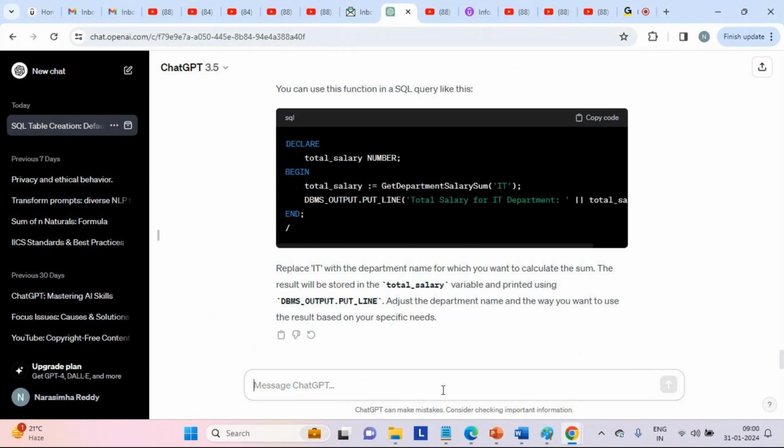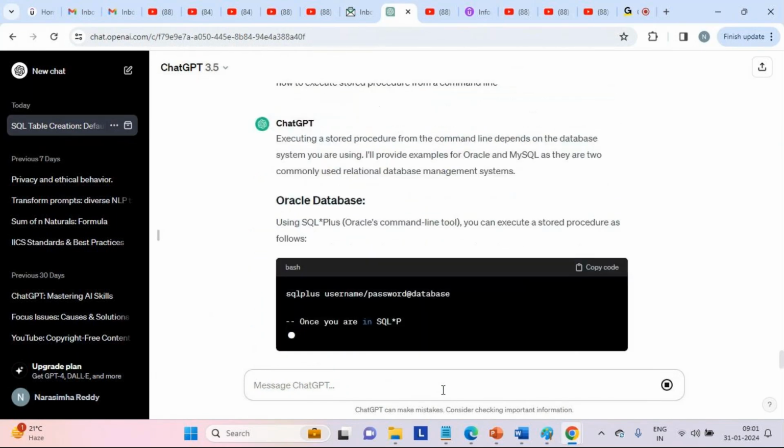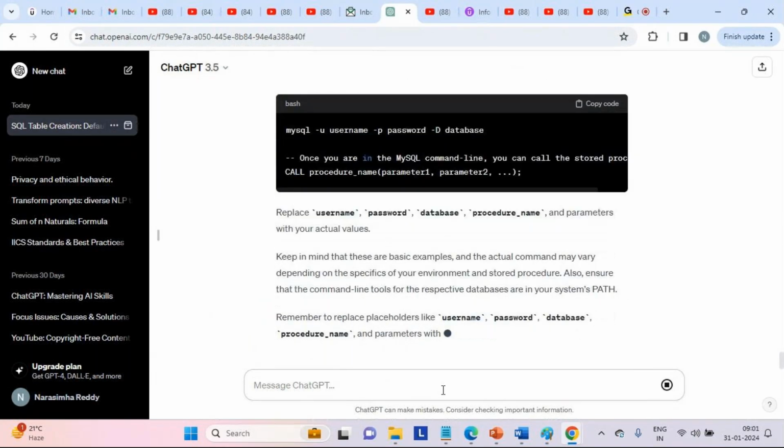Now let us try getting into how to execute a stored procedure from a command line. This is going to be another way to execute a stored procedure.